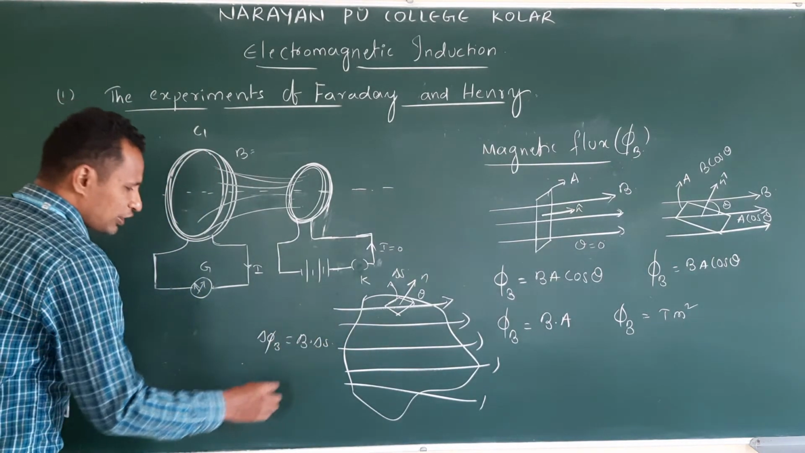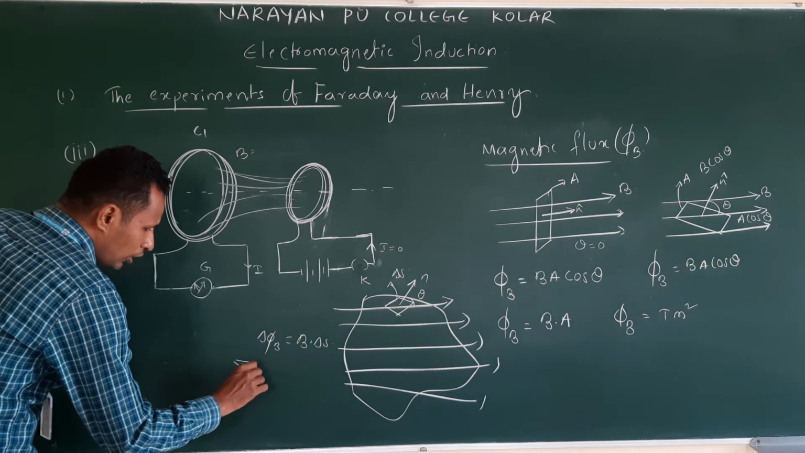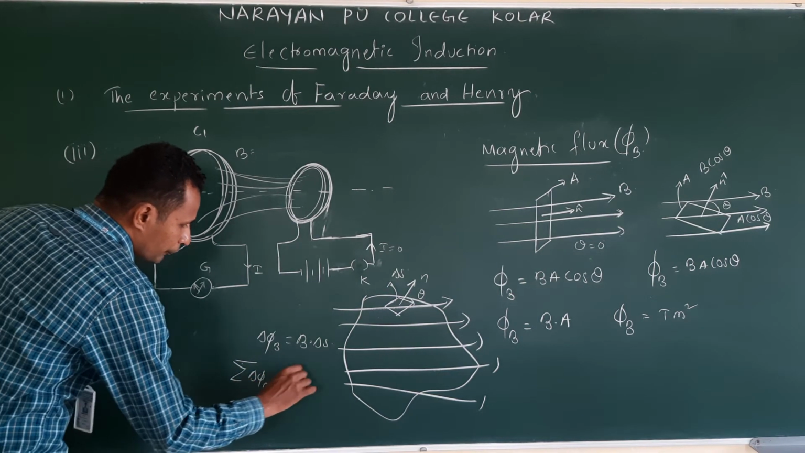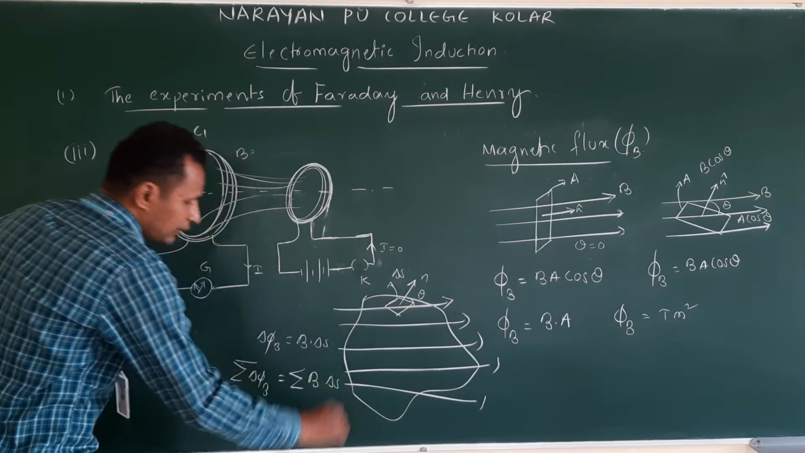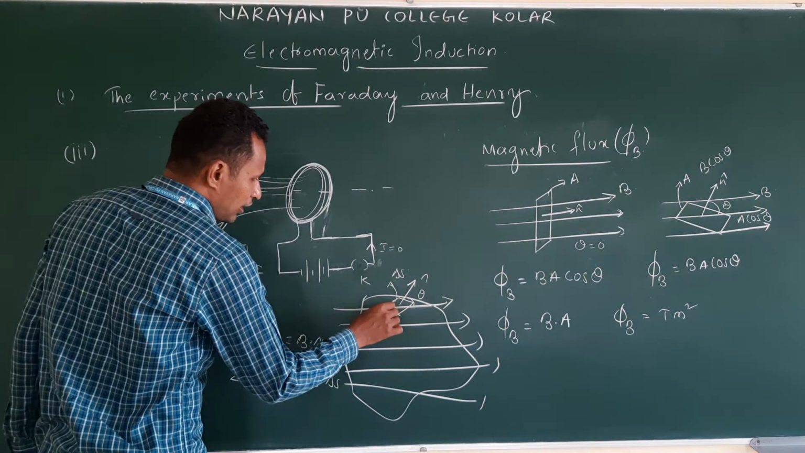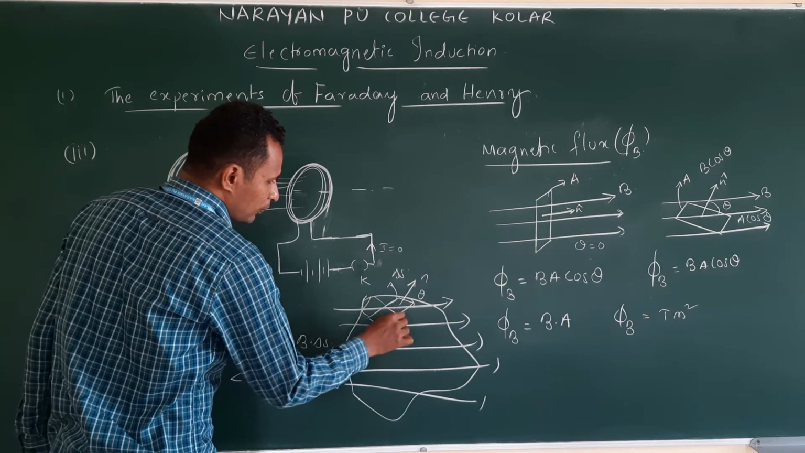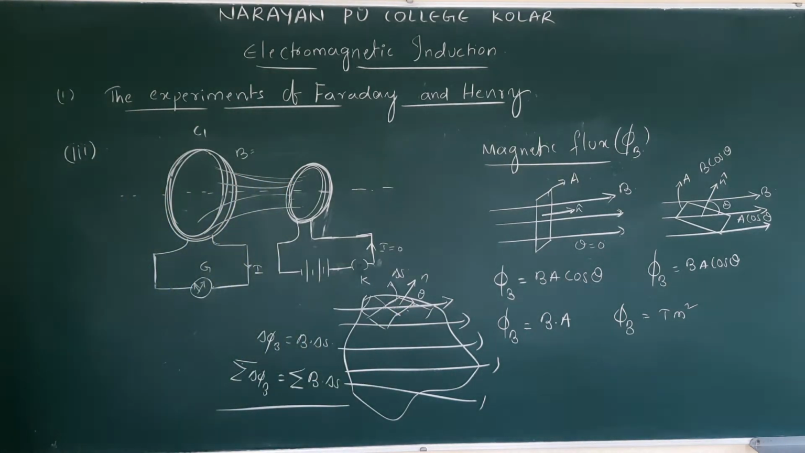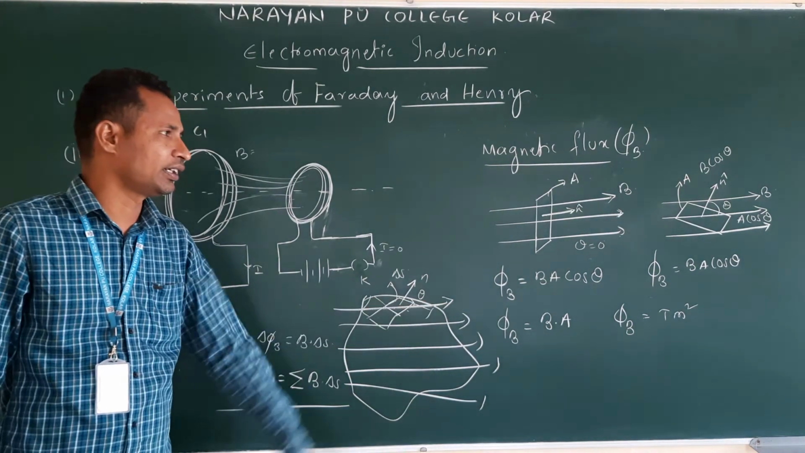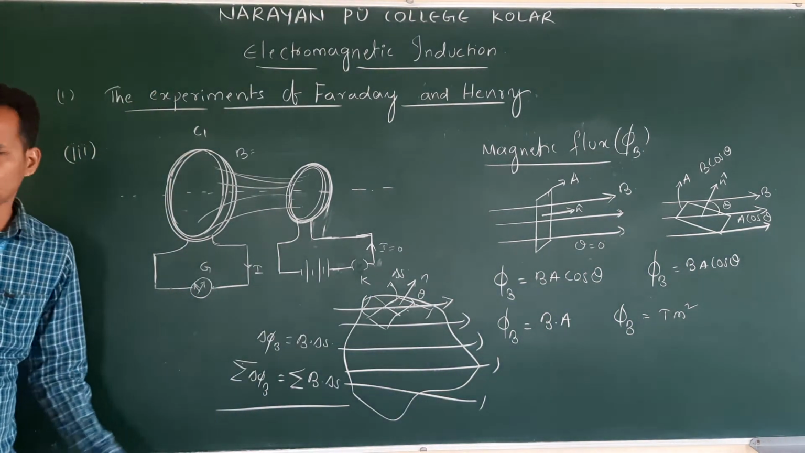To get the total flux, what do we do? We sum up: the summation of B dot delta A. So take all the small areas and find the small fluxes. You add them, and we will get the total magnetic flux through the given area. Clear? So make a note on this.